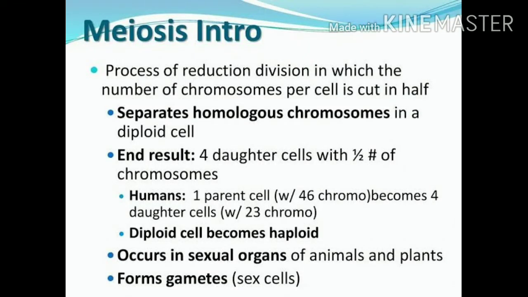Now we are going to see about meiosis. Meiosis is a reduction division. This term meiosis was first coined by Farmer in 1905. It is a kind of cell division where the cells are divided into half the number, so it is called reduction division.